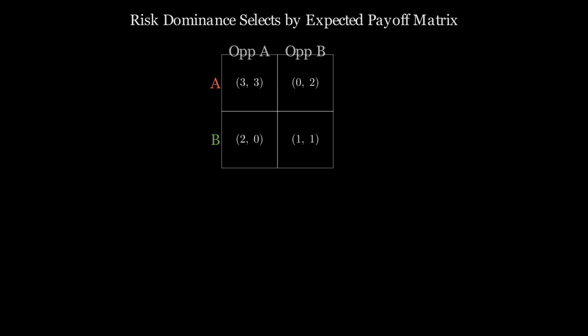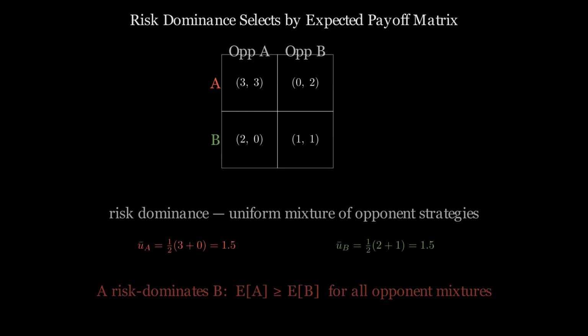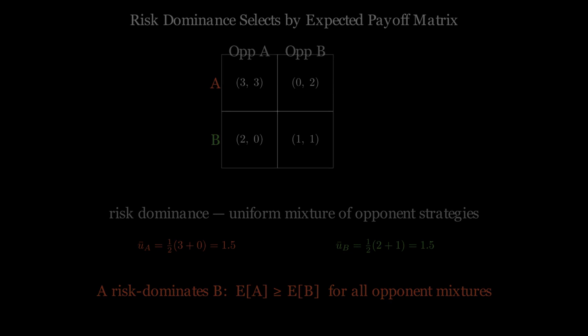A two-player game assigns payoff values to each pair of strategy choices. The risk-dominant strategy maximizes expected payoff when the opponent's action is uniformly uncertain. It is identified by comparing weighted averages across each row of the payoff matrix. This procedure identifies a preferred strategy under opponent uncertainty. It does not identify whether the payoffs are compatible with the wealth dynamics of the player. The payoff matrix is silent on the absorption barrier.